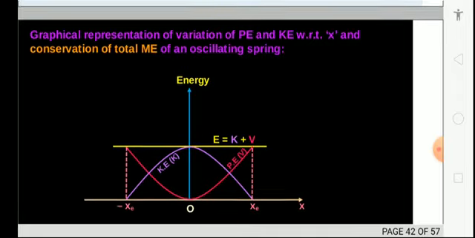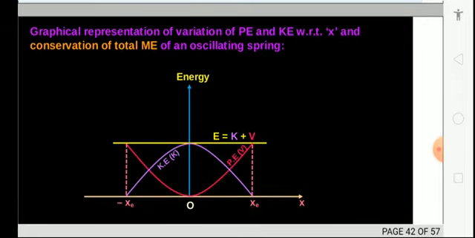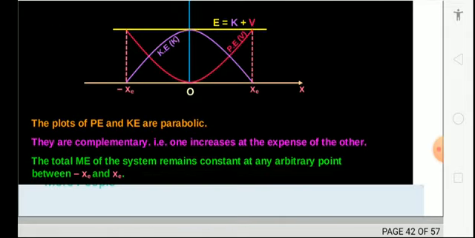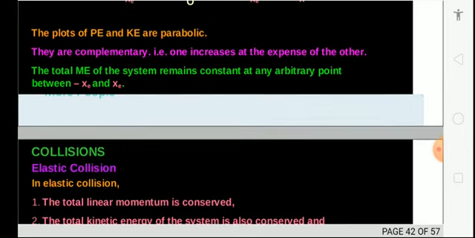The graphical representation of various E, PE and KE with respect to x shows conservation of total ME of the oscillating spring. Here also one is increasing, another is decreasing, forming a parabola type. The total ME of the system remains constant at any point between minus xm and xm. So from initial to final position, ME does not change, it is only converting from one form to another.